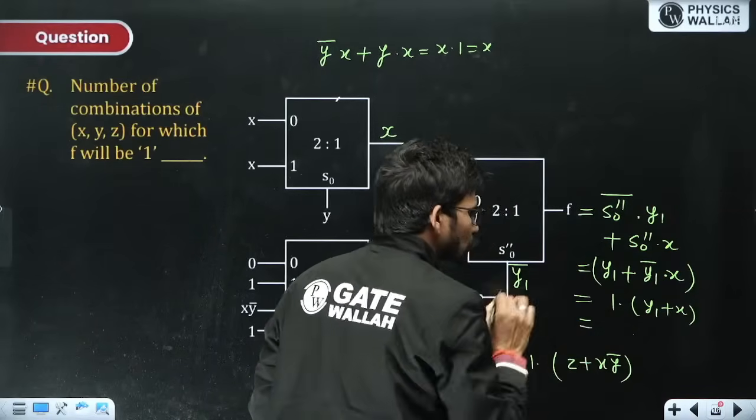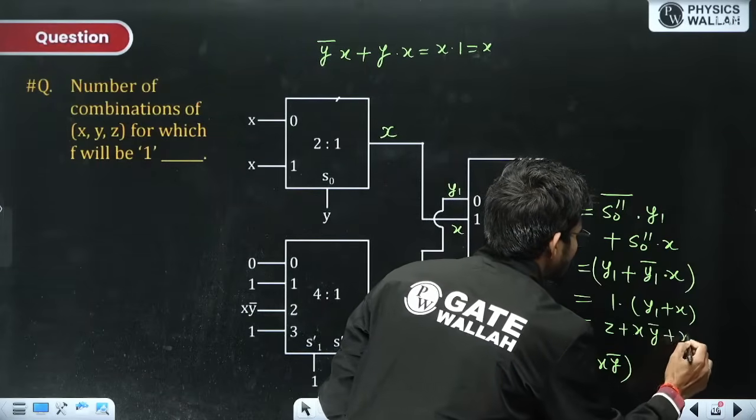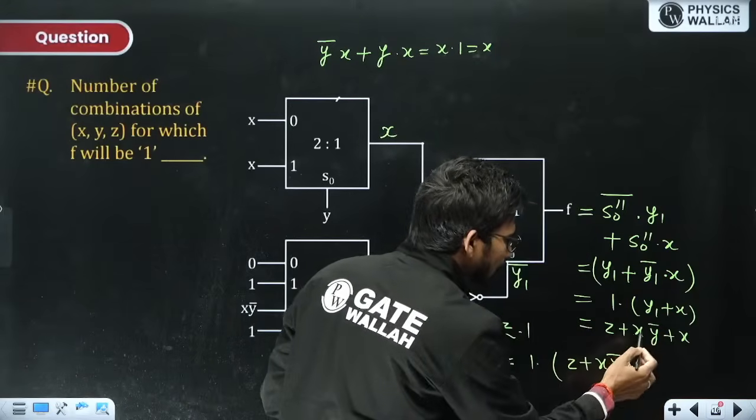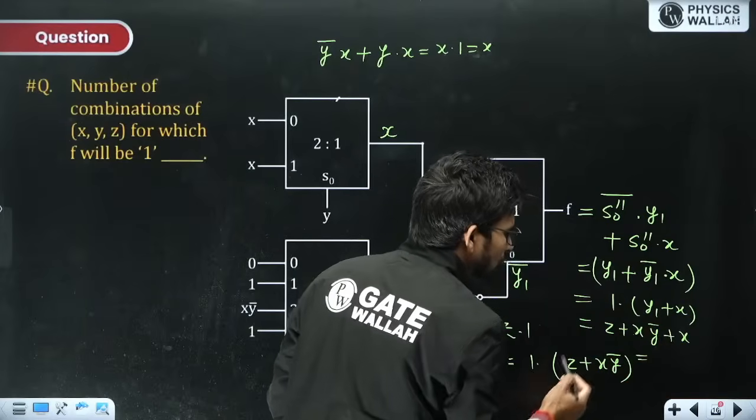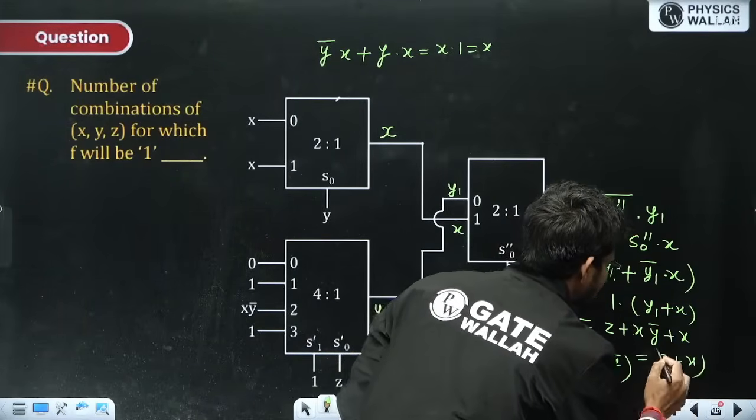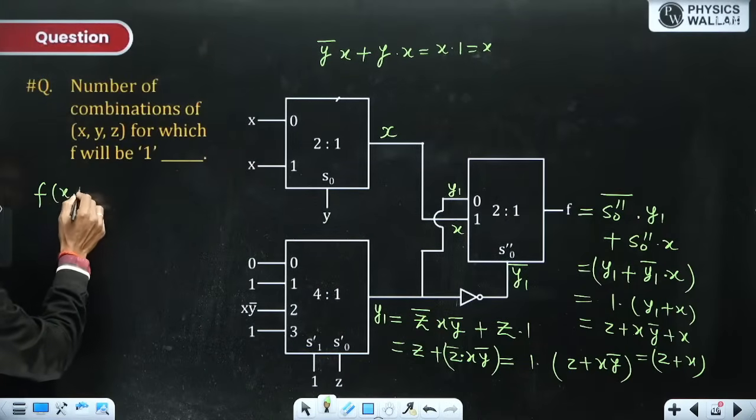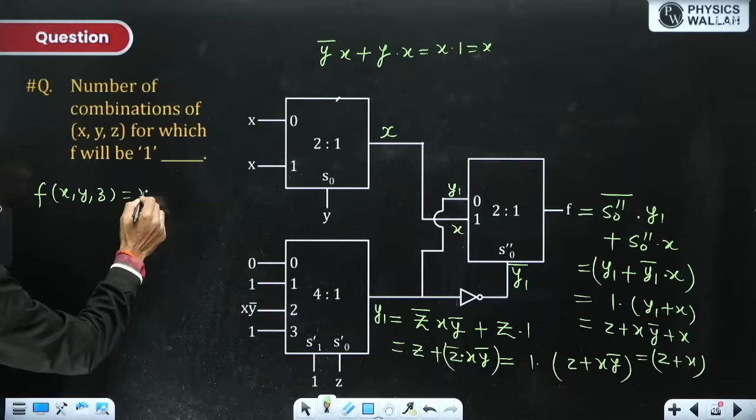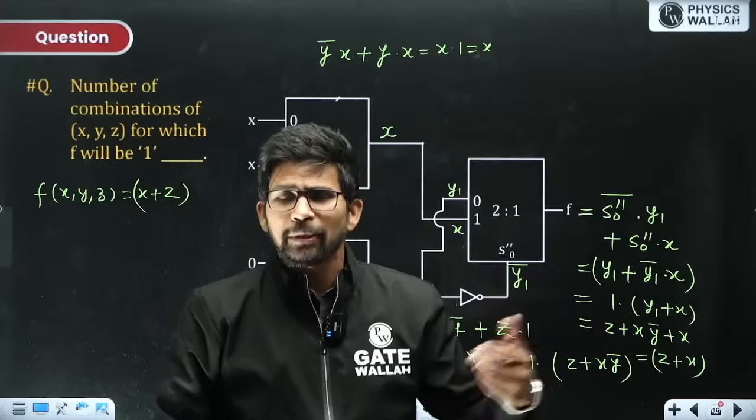Now put the value over here. y1 is z plus xy bar, plus x. Now you can take x common from these two: y bar plus 1 is 1, so you will get z plus x as the final value of f. So you are getting f to be x plus z. This is a 3 variable function. Y is removed because of simplification.